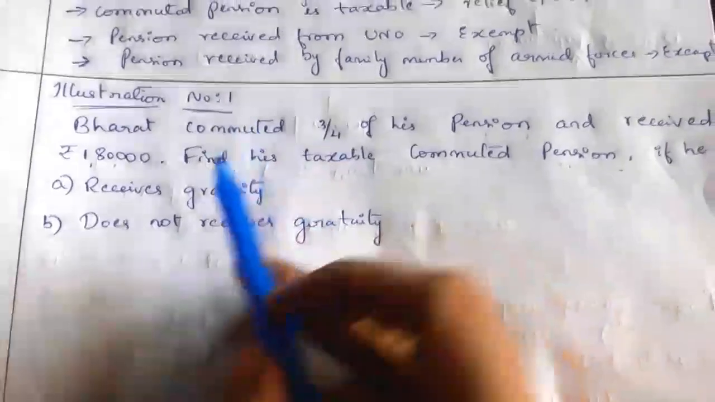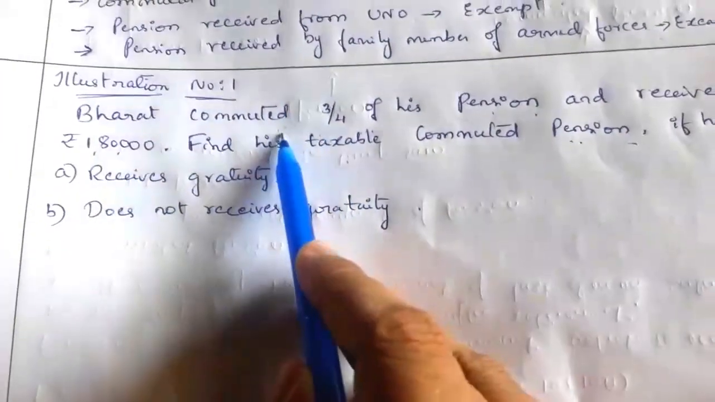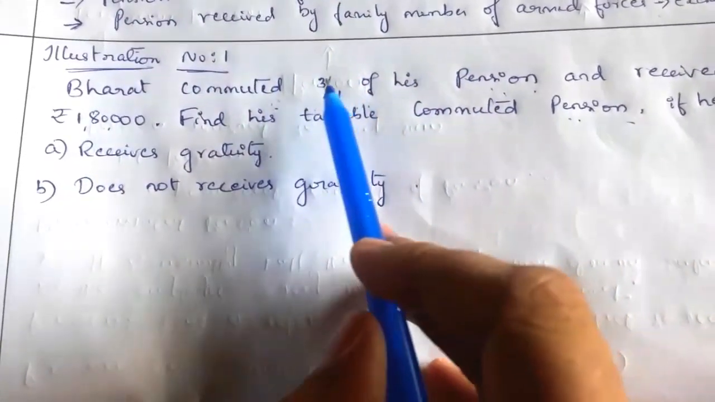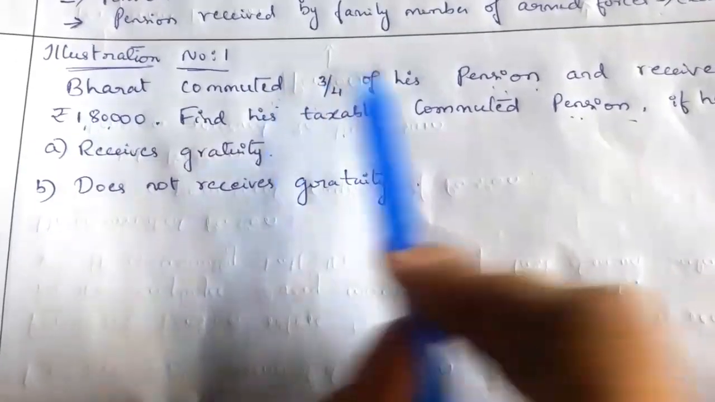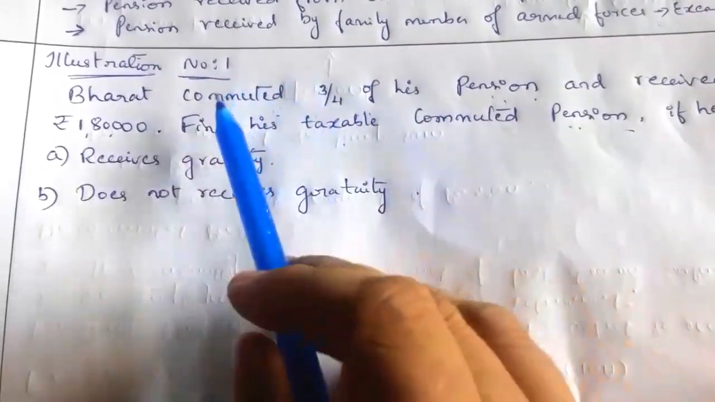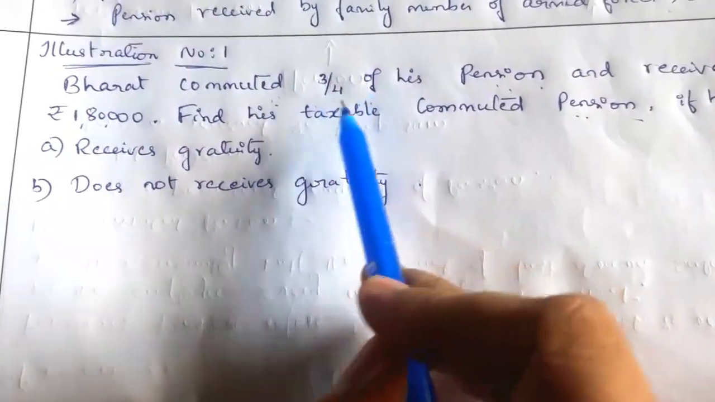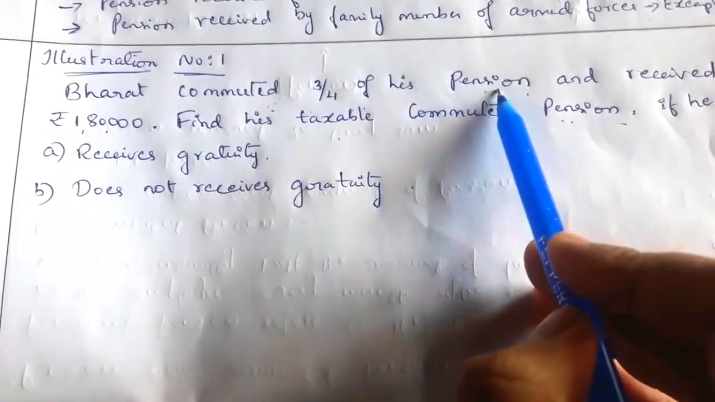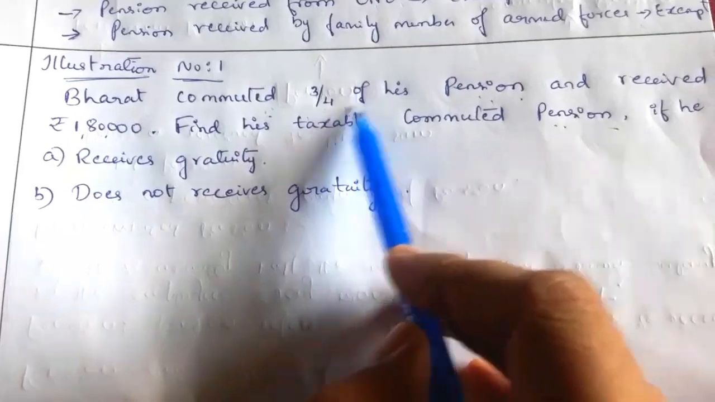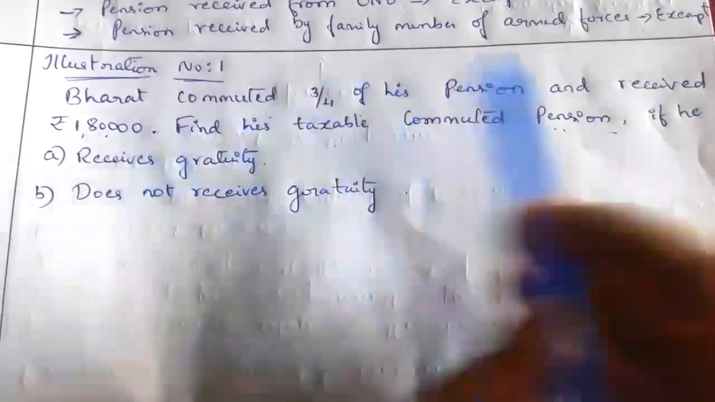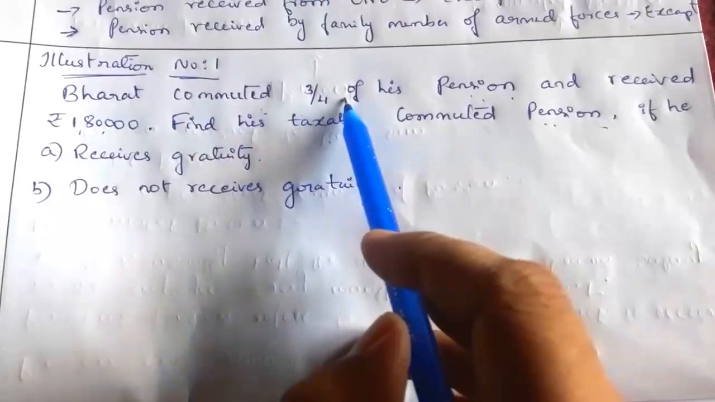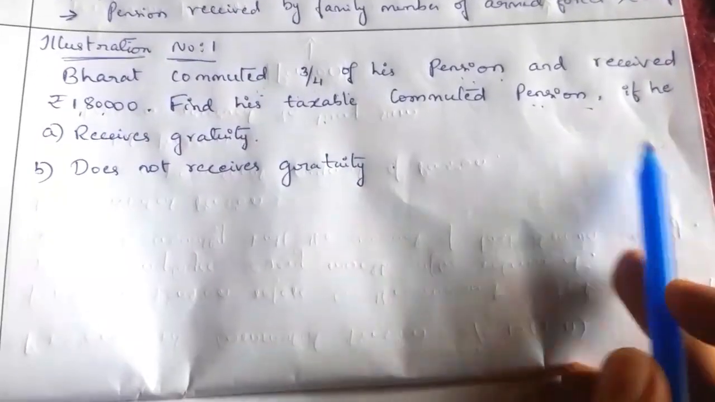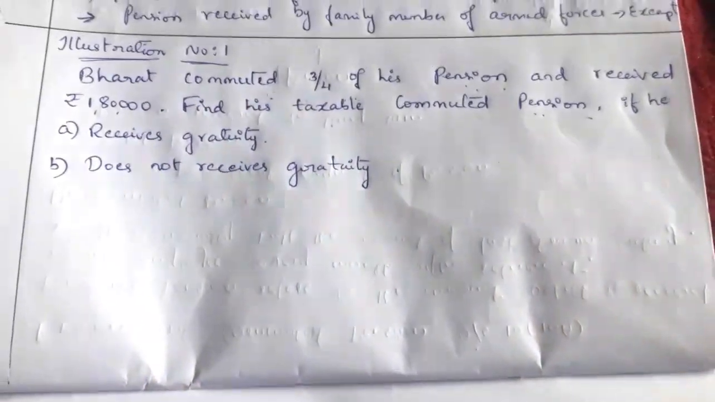So in this question, Bharat decided to commute 3/4 of his pension. It means he planned to receive his pension in one lump sum, but not his full pension as commuted; he planned to commute only 3/4 of his pension. So after he commuted 3/4 of the pension, he received 1,80,000. Now we have to compute the taxable commuted pension if he receives a gratuity and if he does not receive a gratuity.